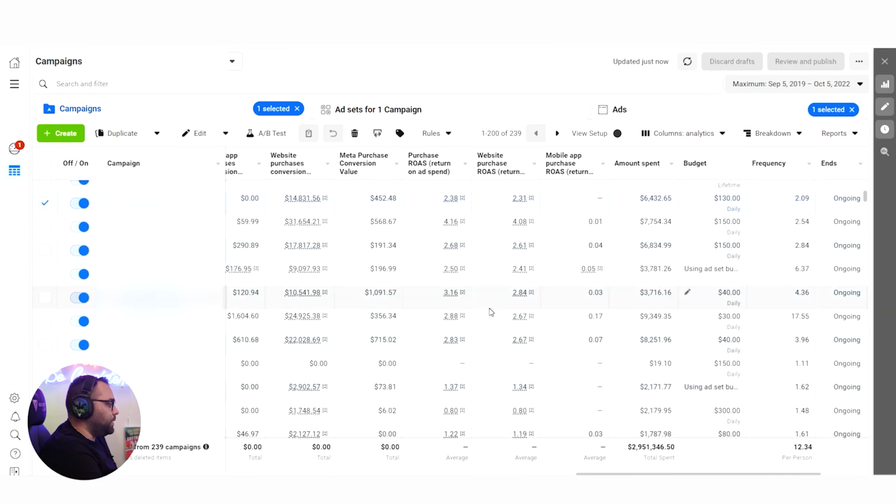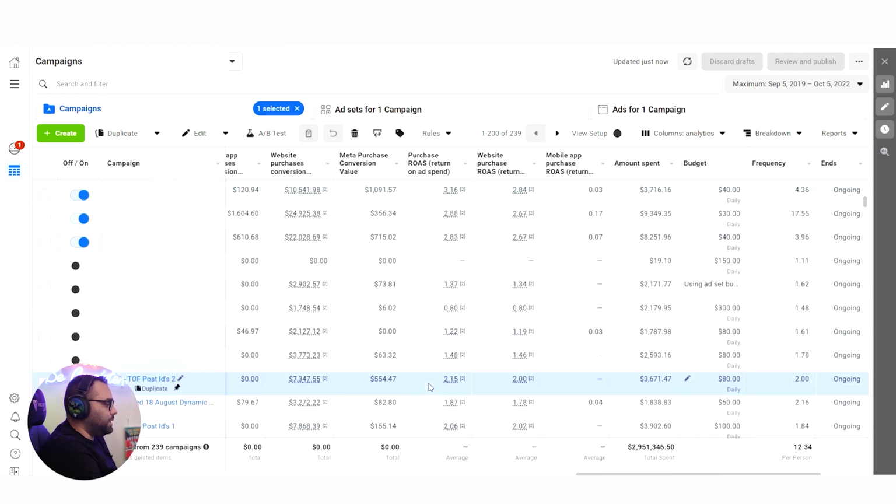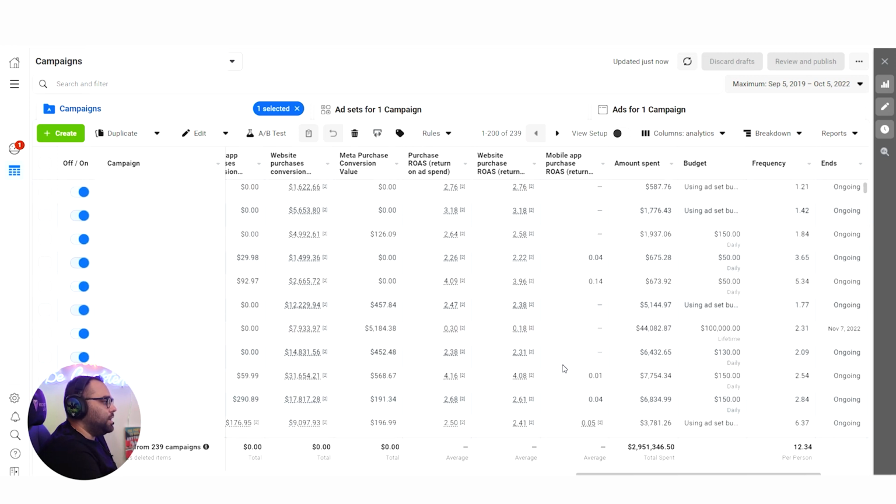For example, I also did it with another, there you go, post IDs 2, post IDs 1. All of these are different post IDs that I'm using, spending different budgets, and of course optimizing my CPO campaign the same way I'm optimizing any other campaign.